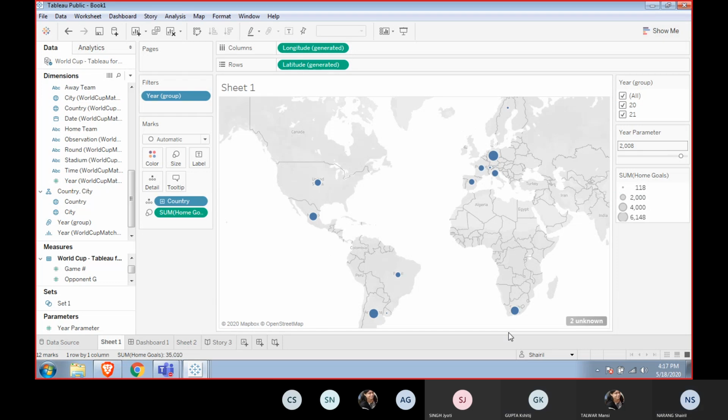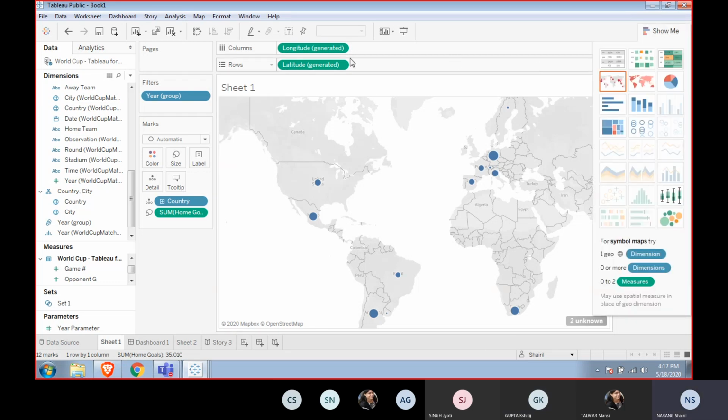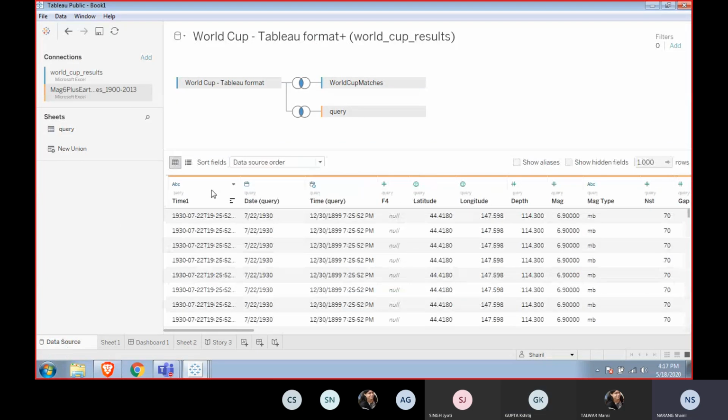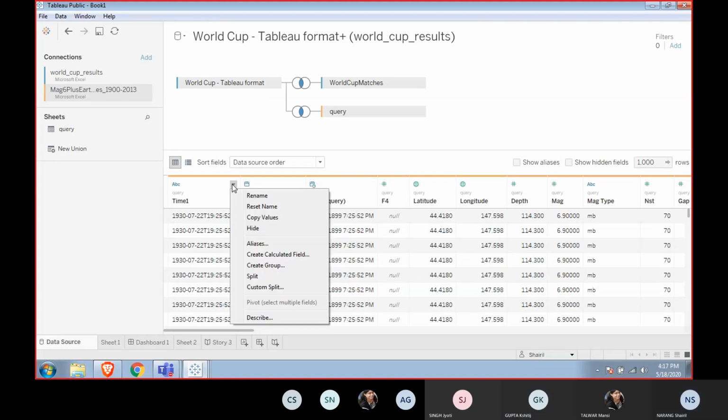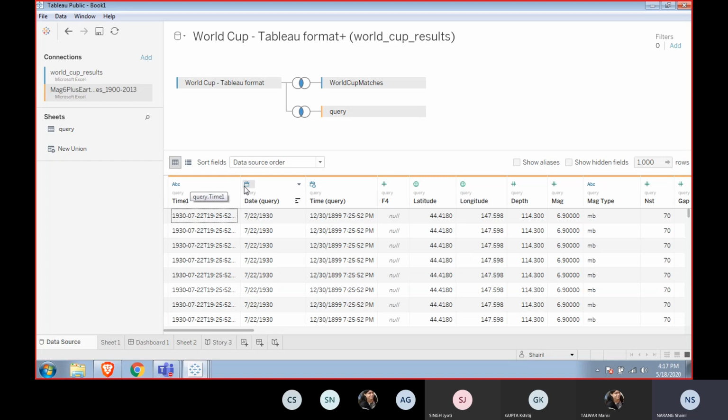How would you know that longitude and latitude would come? Let's go into the data source. We have data variables of different types. ABC is a text one. This is a calendar or date one.